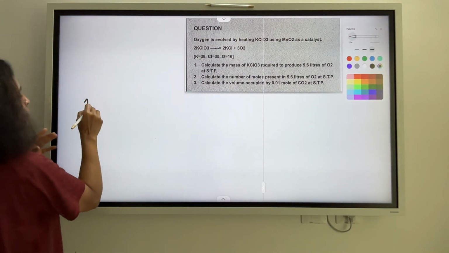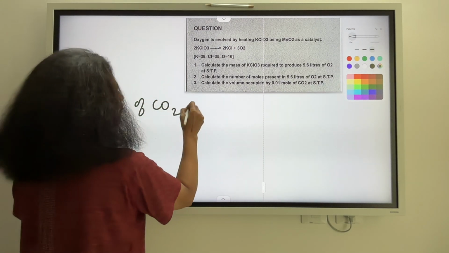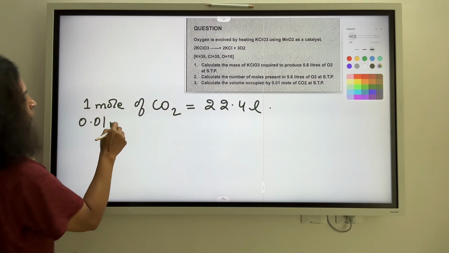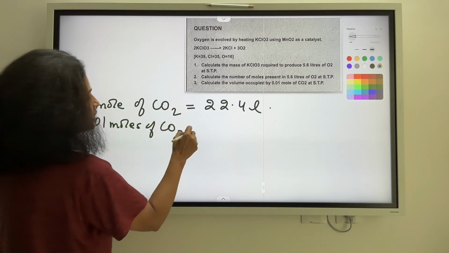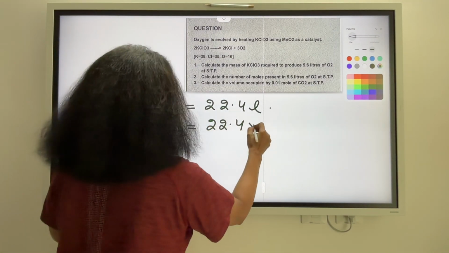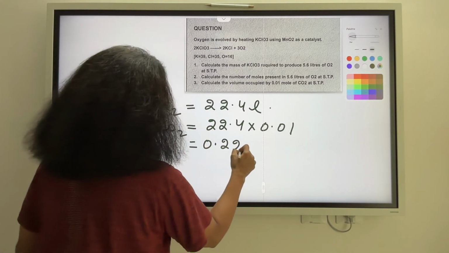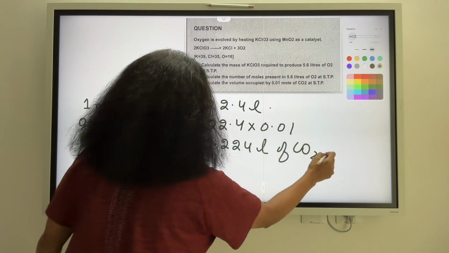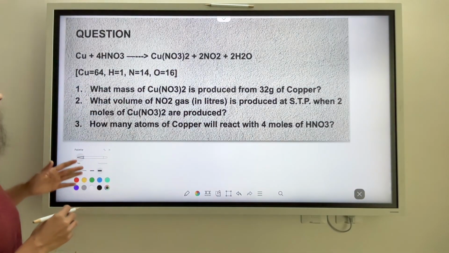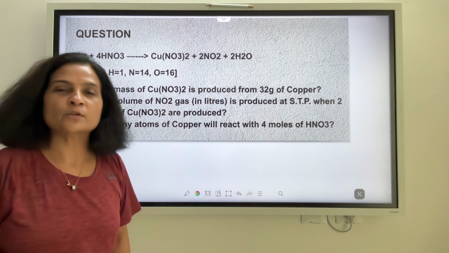So 1 mole of any gas occupies 22.4 liters, isn't it? So 0.01 moles of CO2 is nothing but occupying how much by volume? 22.4 into a 0.01, which is how much? I have 0.224 liters of CO2. अब इसमें तो कुछ था ही नहीं, right? अगला क्वेश्चन बढ़ते हैं. Here we have copper reacting with nitric acid to produce copper nitrate, nitrogen dioxide and water.